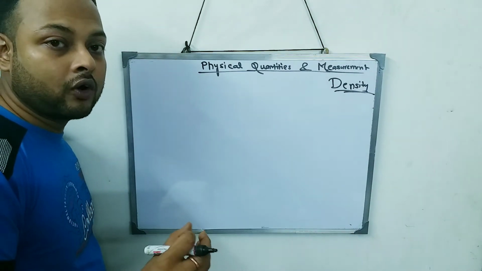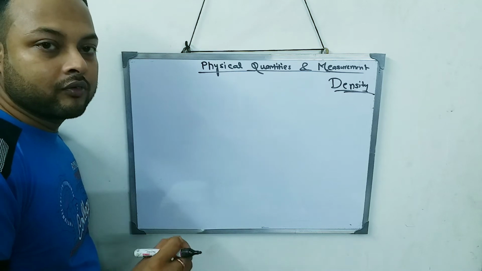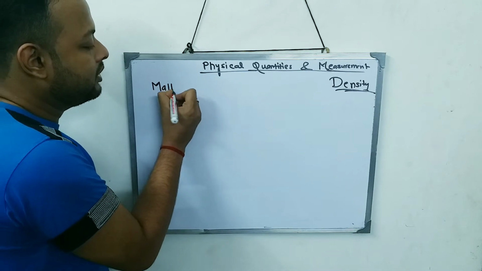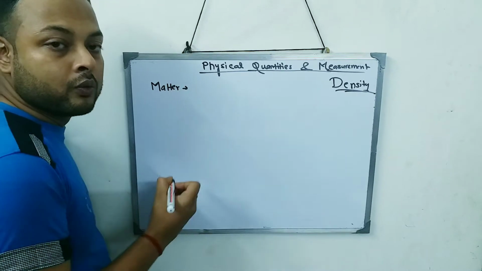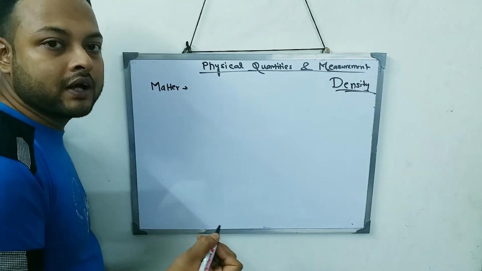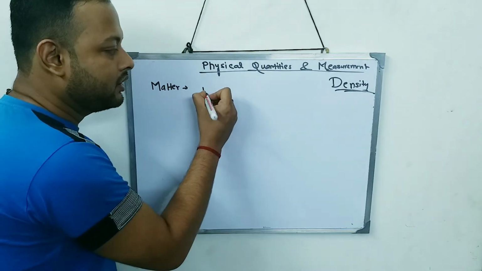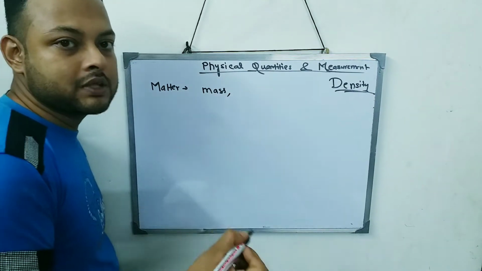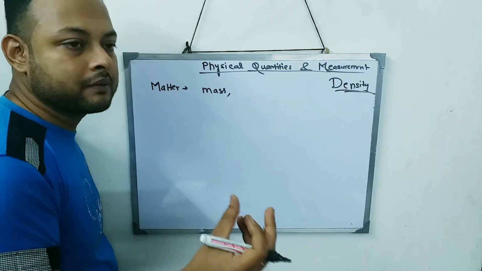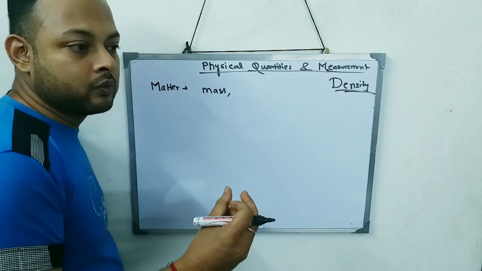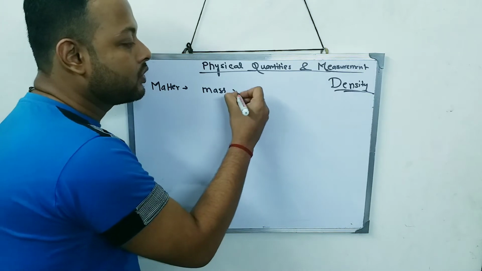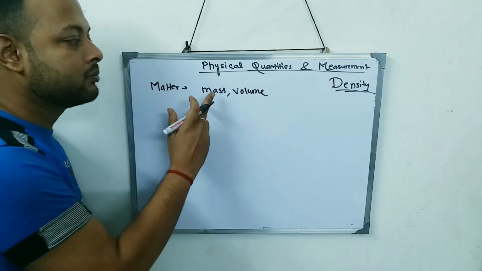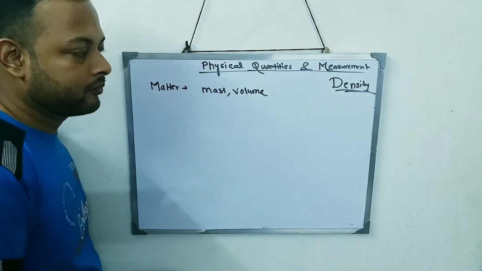I think all of you in class 6 have learned the definition of matter. What is the definition of matter? Anything which has a mass and occupies a space. Anything which has a mass and occupies some space, that space we call volume. So matter is something which has mass and has a volume.